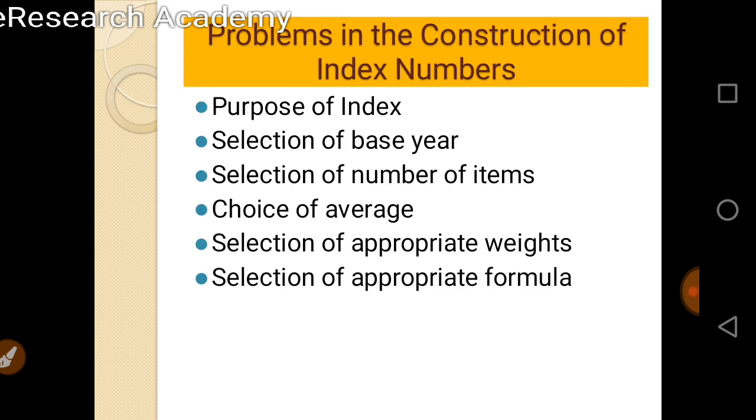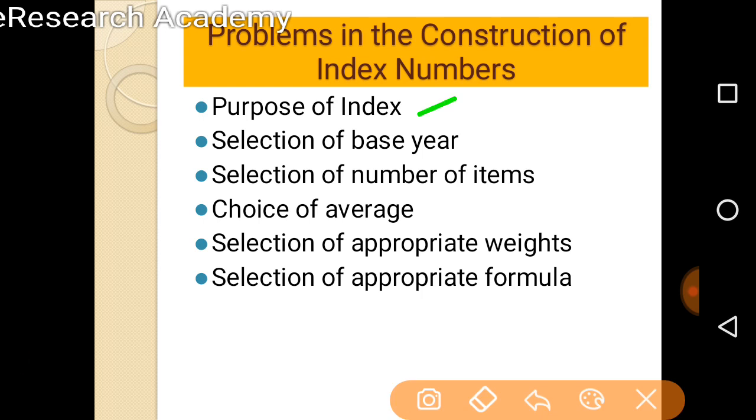So next, many times we face problems while constructing index numbers. The first one is the purpose of an index number. For what purpose are we constructing the index number? If we are constructing the consumer price index or retail price index, we have to take the retail price only, so we cannot take the wholesale price there.